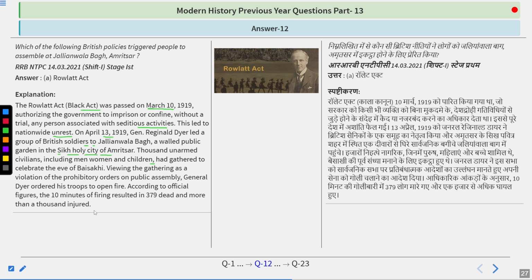Later on, Sardar Udham Singh took revenge for this, and he particularly went to London and killed O'Dwyer, who was the governor of Punjab at that time, and who ordered Reginald Dyer to take action against these people. So this was all done, and Rowlatt Act was the particular reason after which Jallianwala Bagh massacre happened.